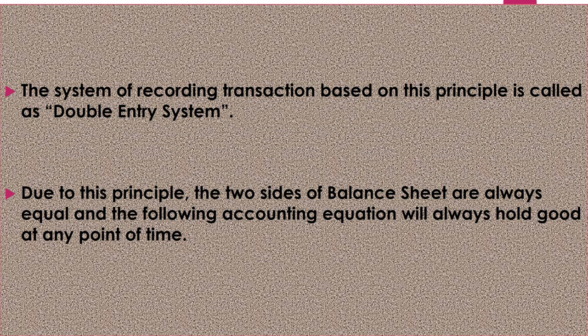The system of recording the transactions based on this principle is called the double entry system. Due to this principle, the two sides of the balance sheet are always equal. You know what the two sides of the balance sheet are? Asset side and liability side. And the following accounting equation will always hold good at any point of time.